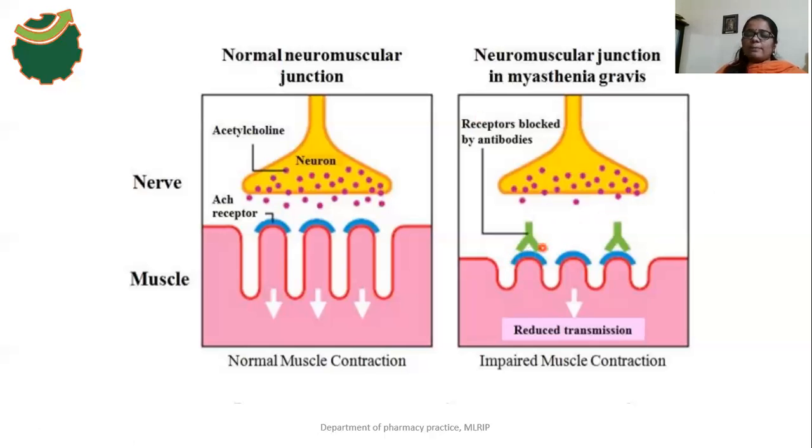Then what will happen? There is no transmission of the signal from the neuron to muscle cells. This one is reduced transmission. Why is it reduced transmission? Because our antibodies destroy the acetylcholine receptors. That's why there is no signal transmission from the neuron cell to muscle cells. This one is the impaired muscle contraction, and this one is the normal muscle contraction.